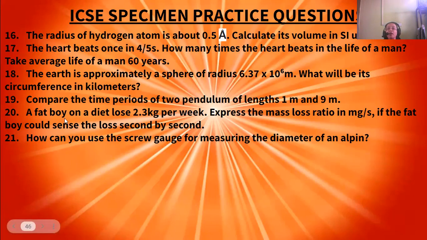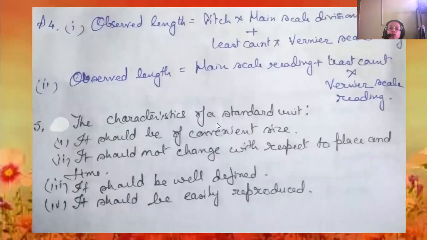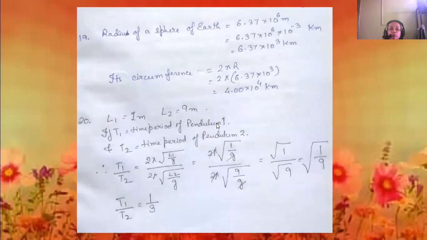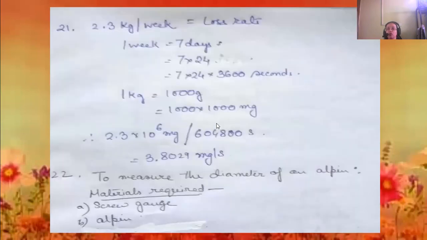Now, a fat boy on a diet loses 2.3 kgs per week. He is on a diet and he loses 2.3 kgs per week. Now we need to express the mass loss rate in mg, that is milligram per second, if the fat boy could sense the loss second by second. So what will be the calculation? See, the loss rate is 2.3 kgs per week.